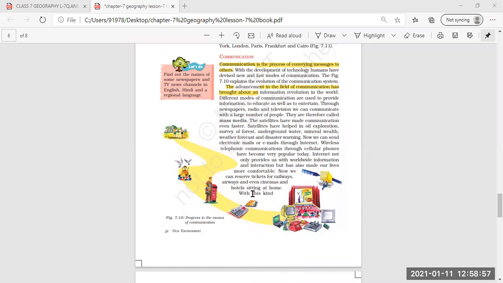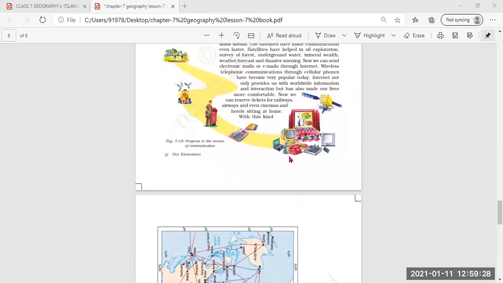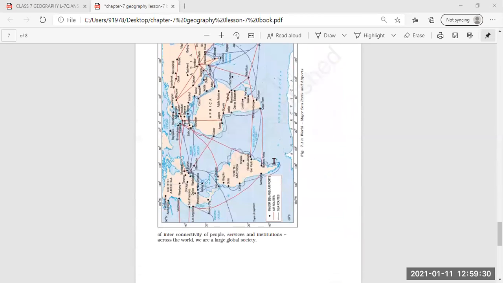Now we can reserve tickets for railways, airways, and even cinemas and hotels sitting at home. We don't have to move here and there for booking any type of tickets, either for railway or airways or cinema halls. Within a few seconds, sitting at home only, you can book your railway tickets and airways tickets, and you can book your seat there. So that's all about the communication system.